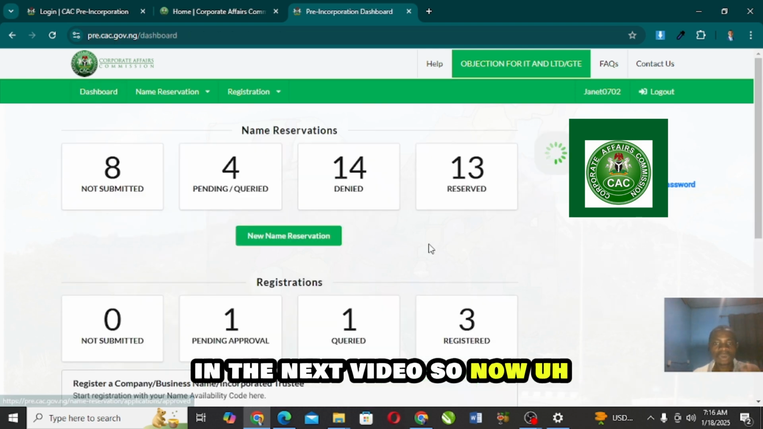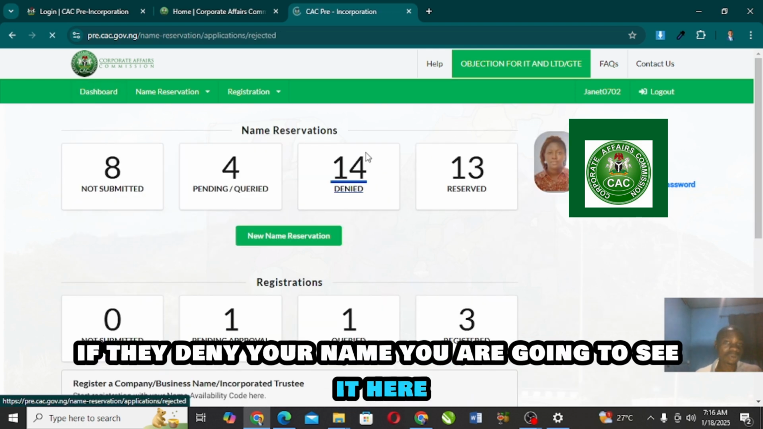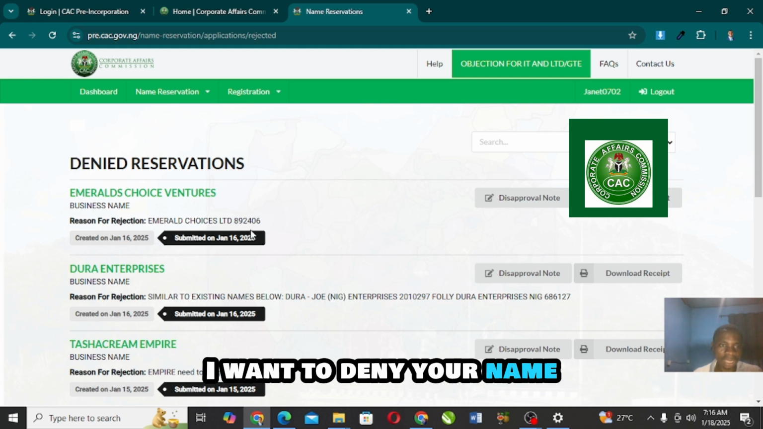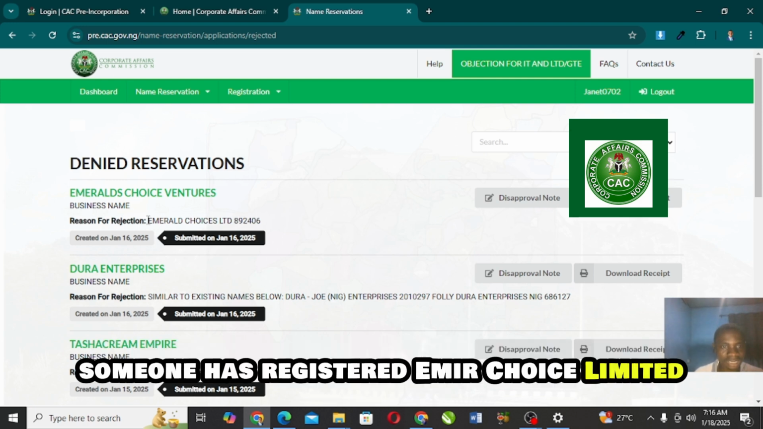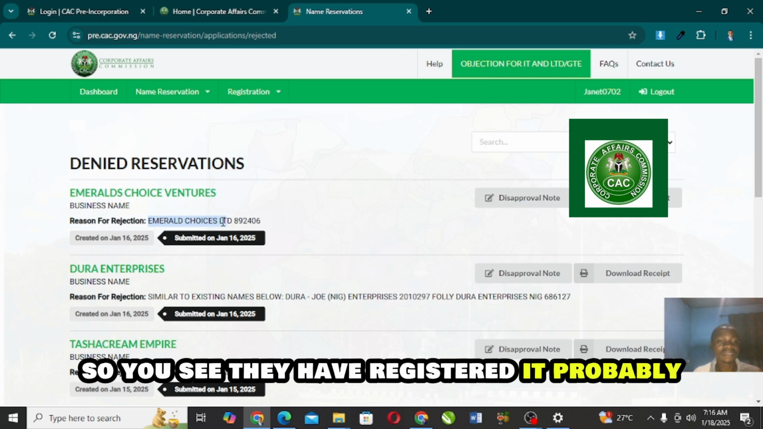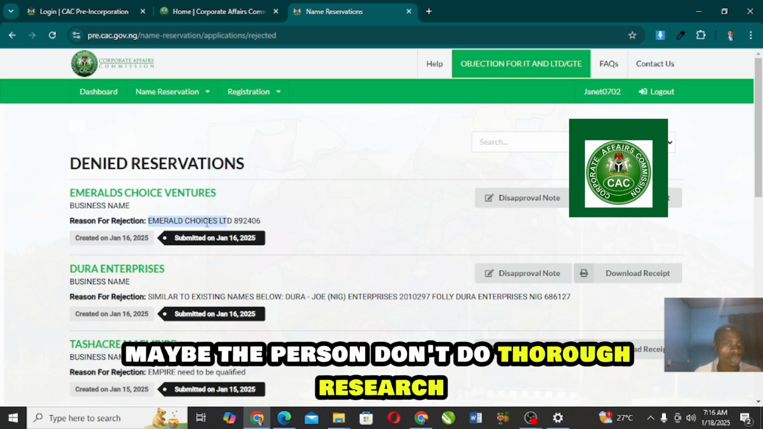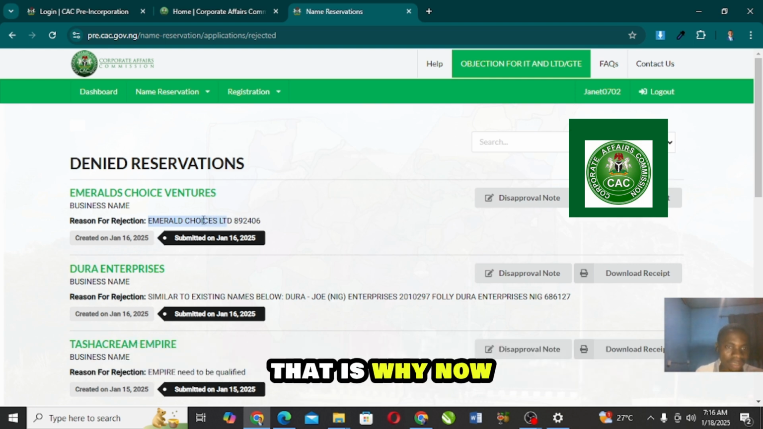Now, if they deny your name, you are going to see it here, and they are going to tell you the reason why they denied it. Like this Emerald Choice Ventures, someone has registered Emerald Choice Limited. So you see, they have registered it. Probably the person did not do thorough research. Now, if you do research and they have registered your name, like this Emerald Choice now,